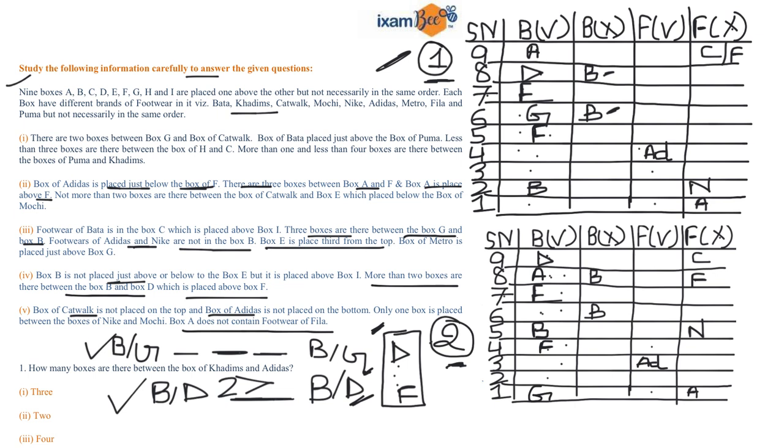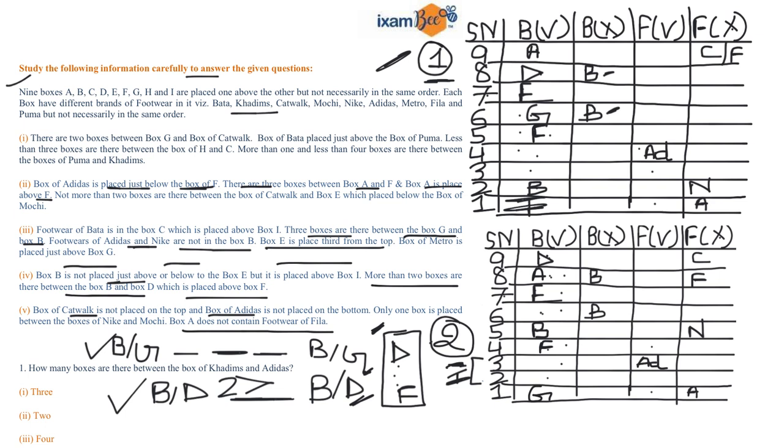Now, your box B is not placed just above or below box E, but it is placed above the box I. If this is the condition, in our first case the only position for I is this one, at first position. And if I consider the second case, I can be placed at second or third place. So you can write a small hint that I can be placed at position number 3 or 2 in my second case.